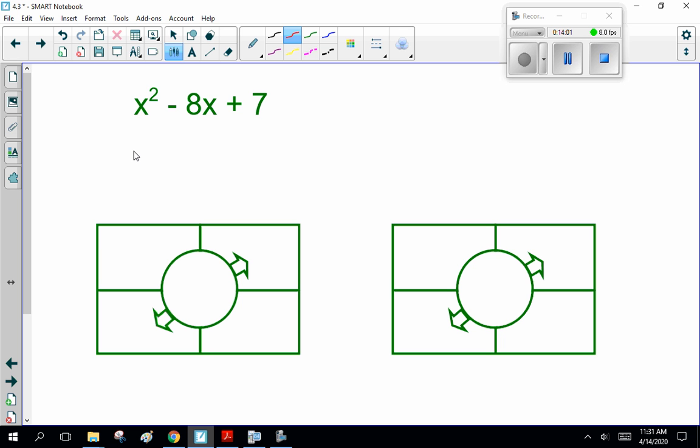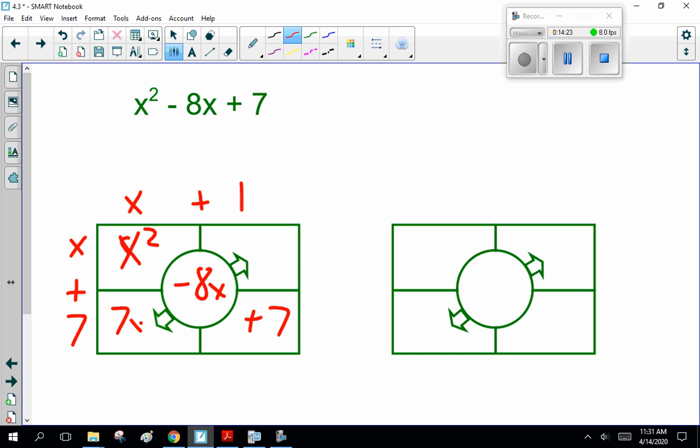So, x squared minus 8x plus 7. What are the factors of 7? Plus 1, plus 7. 7x, 1x. That gives us plus 8x.